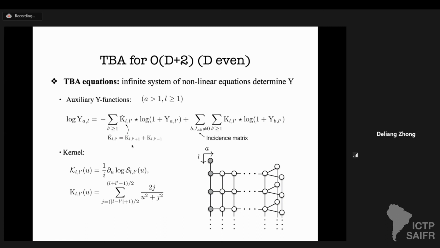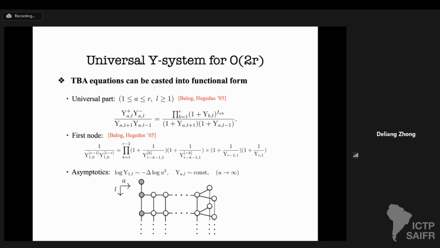I forgot to mention, for simplicity, I only consider TBA for the d-even case, but in principle, you can consider all cases. So far, the TBA equations look quite complicated, but nicely they can be recast into the standard universal form. For example, all y functions except the first one can be recast to the standard universal Y-system form, which was first proposed by Balog. Here, the plus means shifting the argument of the corresponding y function by L/2 minus L.